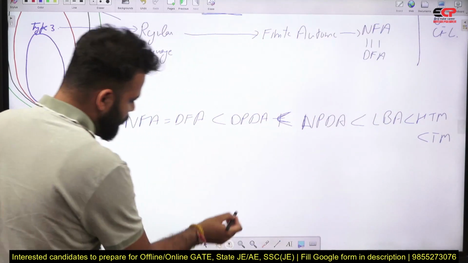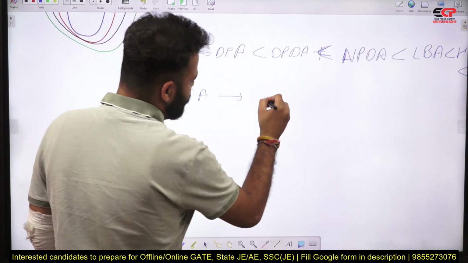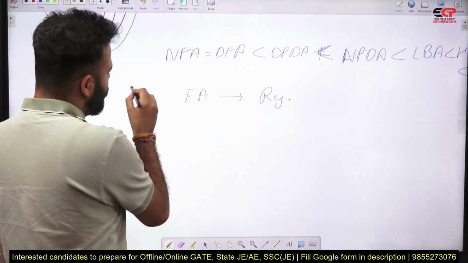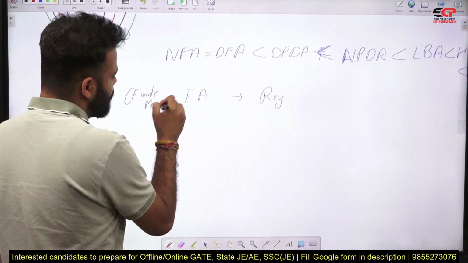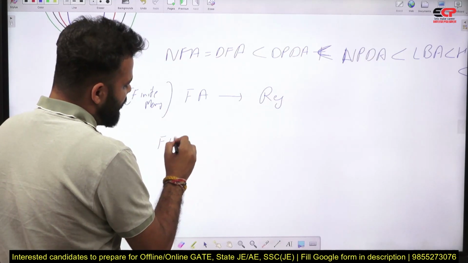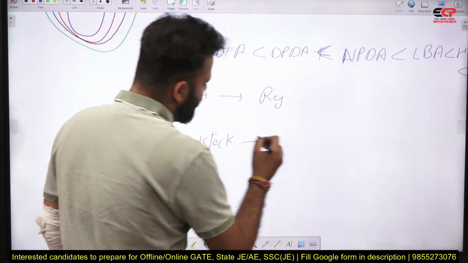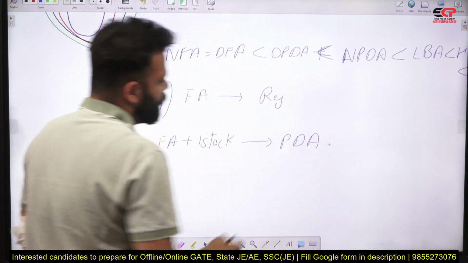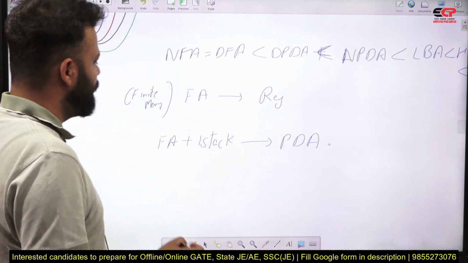And one more point that you can notice, finite automata is used for regular languages. Now, finite automata has finite memory. If I add one stack to the finite automata, it will behave like a PDA.